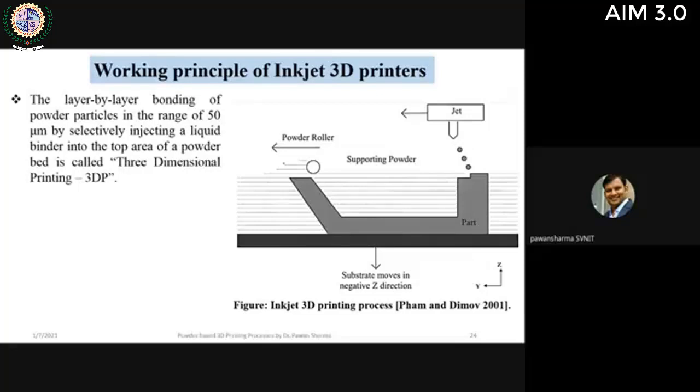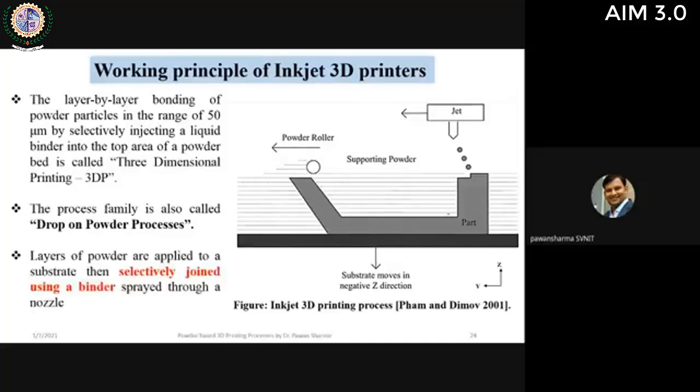We may require subsequent burn out of the binder in various applications, or we can use it as it is, depending on the application and the strength requirement. This technique is also known as the drop on powder process, because droplets are dropped as per the requirement. The main mechanism is selective joining using a binder.